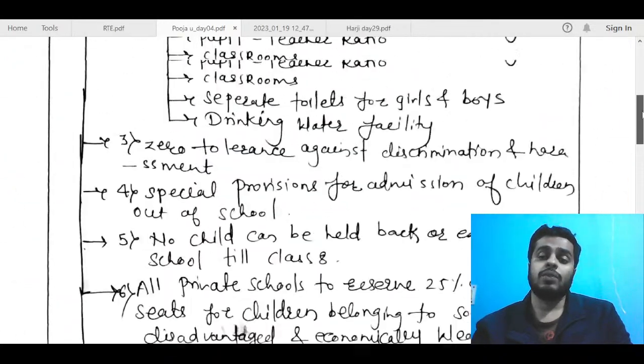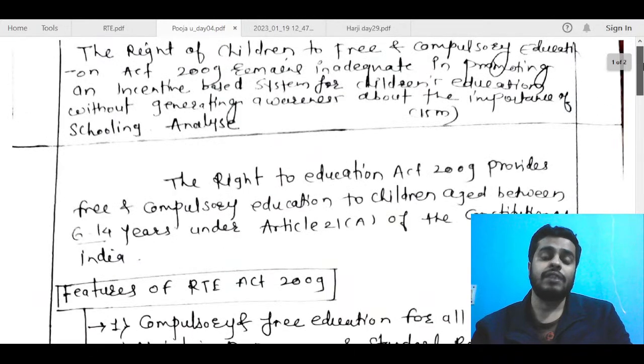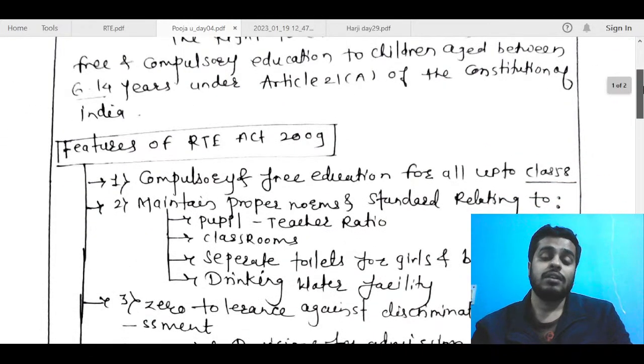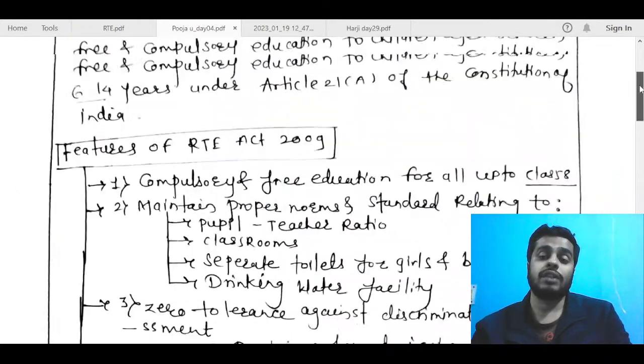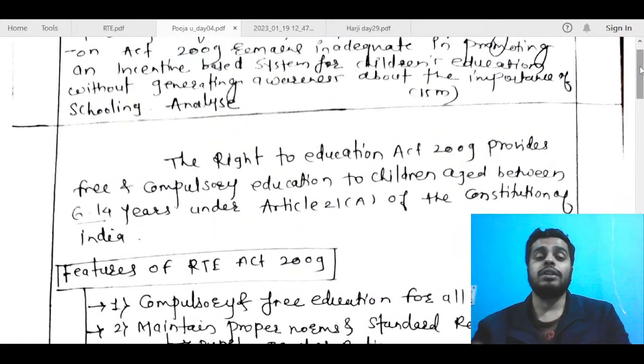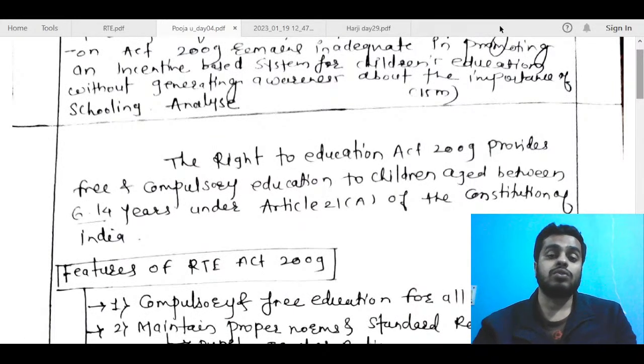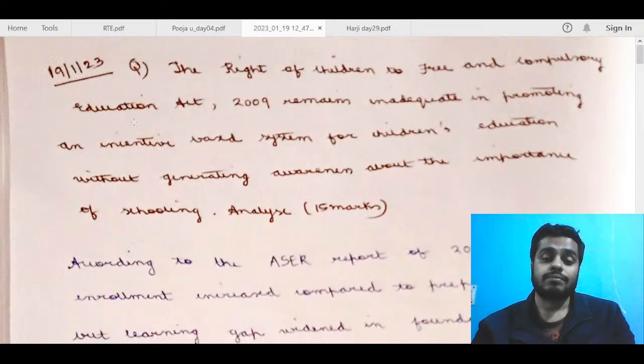So overall, I think you will get 5 out of 15 for this answer, Pooja. I think the first part can be shortened a bit, and both the body and the way forward, that is inadequacy and the way forward, both those parts can be written a bit better. Like some more points could have been added. So next we move to Varsha's copy.